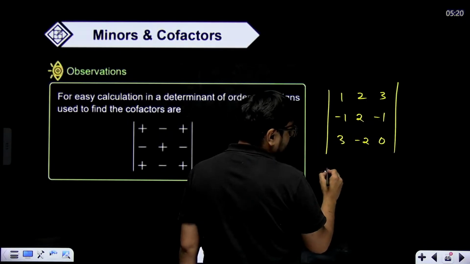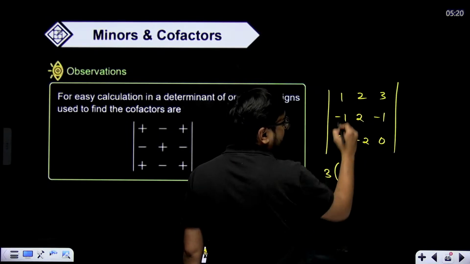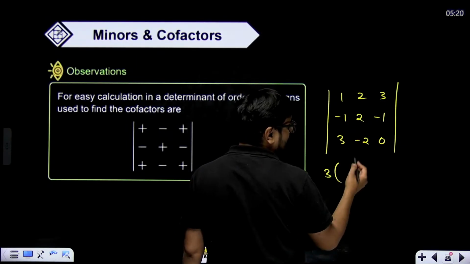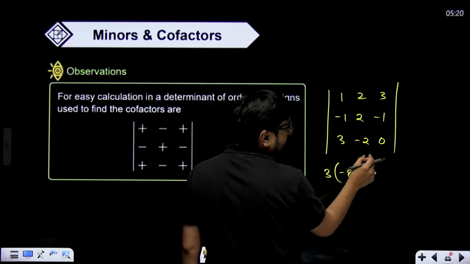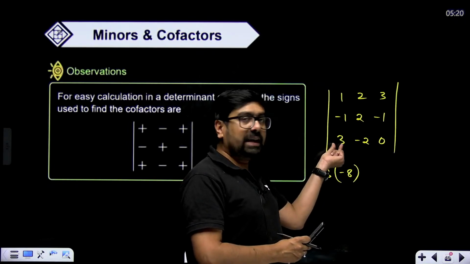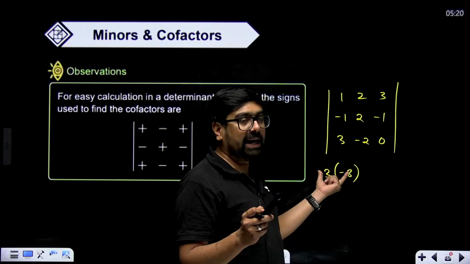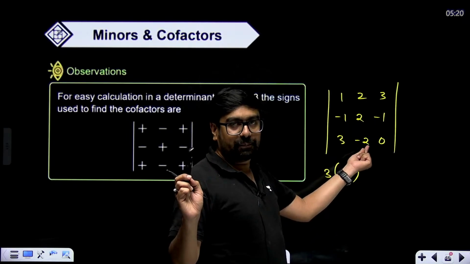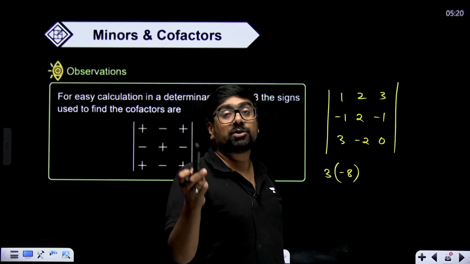So first you will take 3, right? You will take 3 multiplied with 2 into -1 minus 3 into 2. So -2 minus 6, that means -8. Then second element, but its position. Now what was the position over here? 3, 1. So 3 plus 1 is 4. So sign of -1 to the power 4 will stay positive. But what is the position over here? The position over here is third row, second column. 3 plus 2 is 5. -1 to the power 5 will be negative.